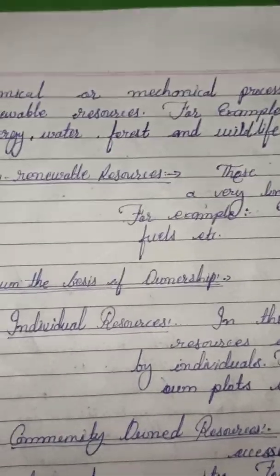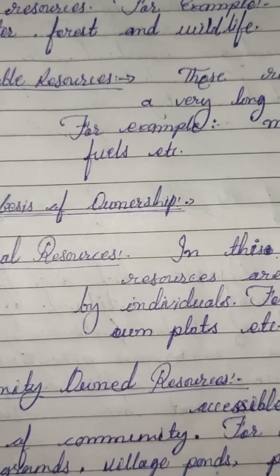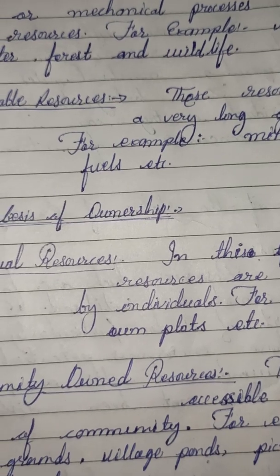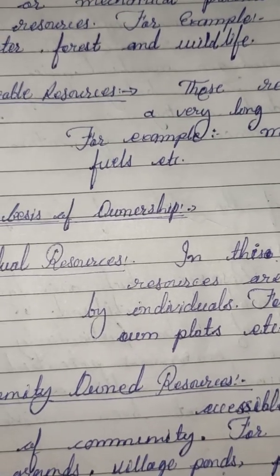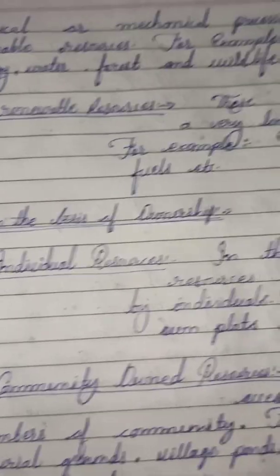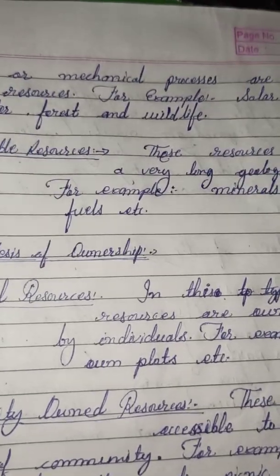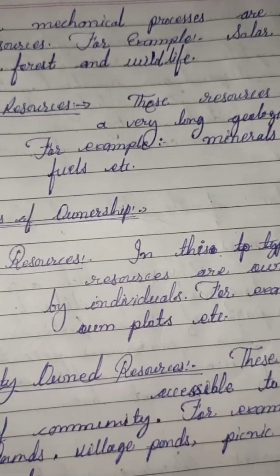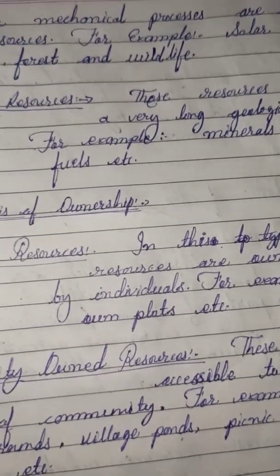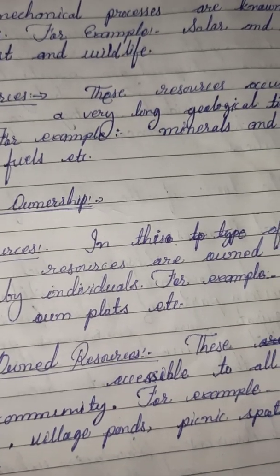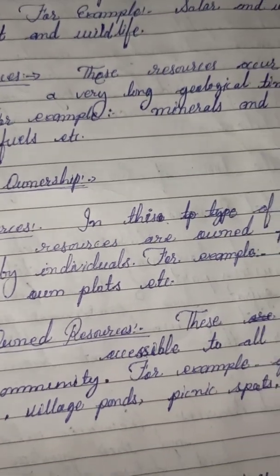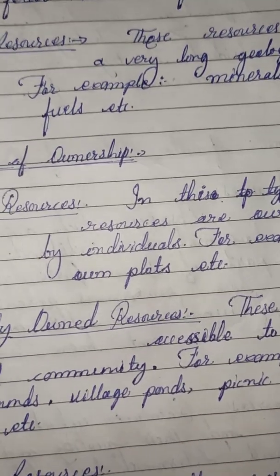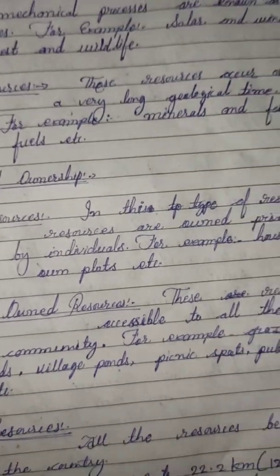And now we start the third type of classification, that is on the basis of ownership. It has four types. We can classify it in four manners: first is individual, then community, national, and international resources. Now let's read each one individually. Individual resources, as we know from the name, are those resources which are owned privately by an individual person.